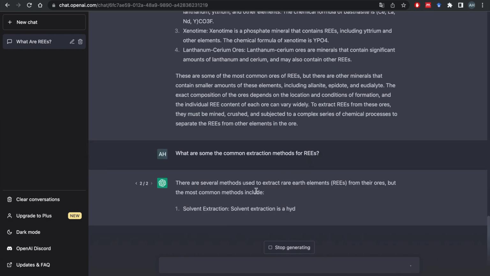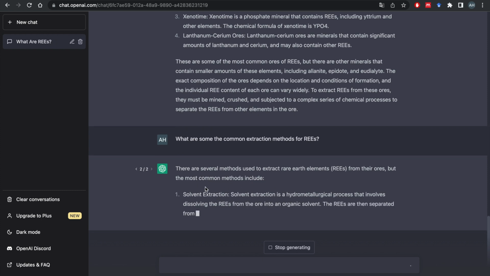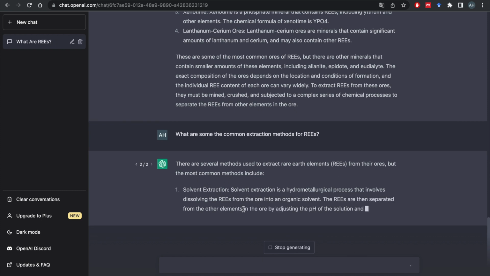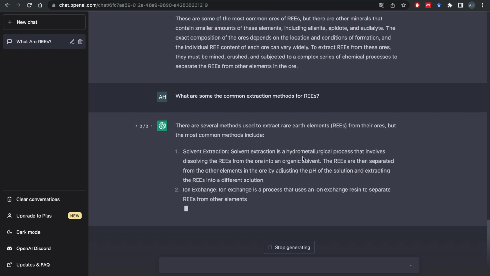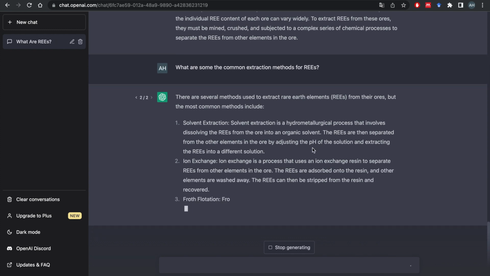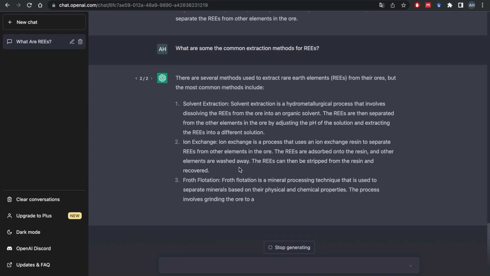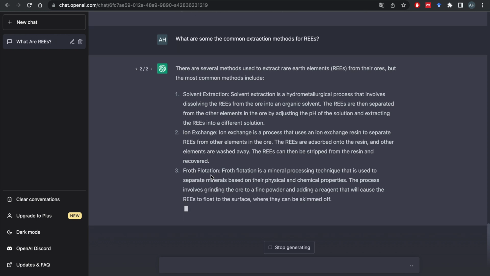There are several methods used to extract rare earth elements from their ores, but the most common methods include solvent extraction. It's a hydrometallurgical process, so you probably use some acids. They leach it out, they dissolve those elements that you're interested in, and then they extract them downstream. Ion exchange, froth flotation.